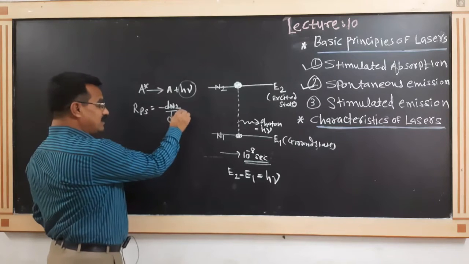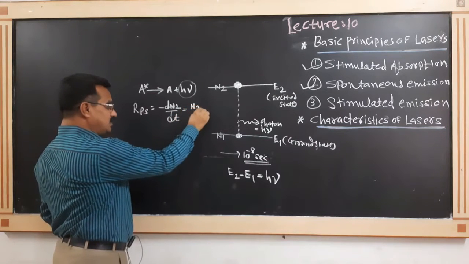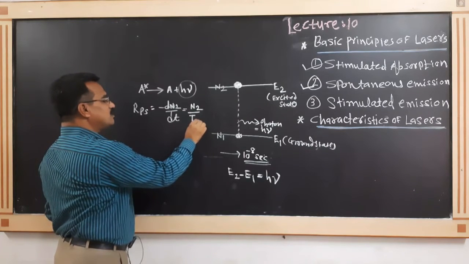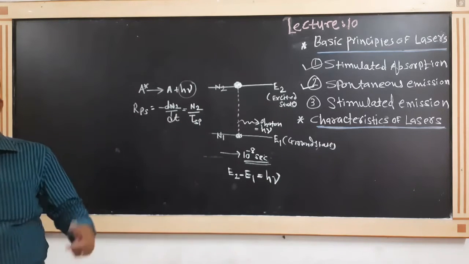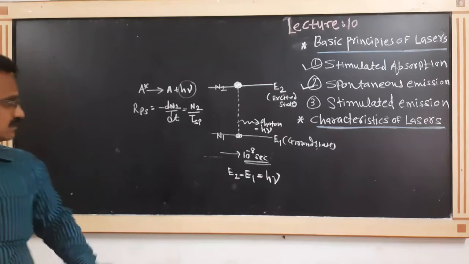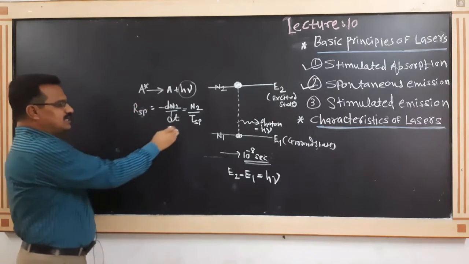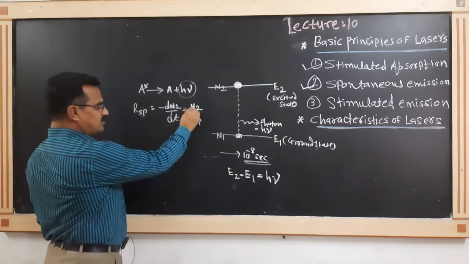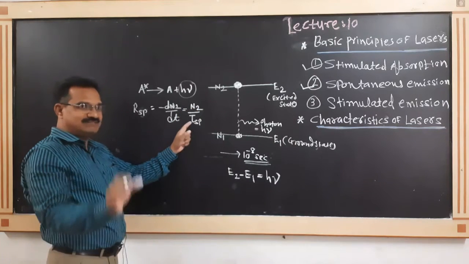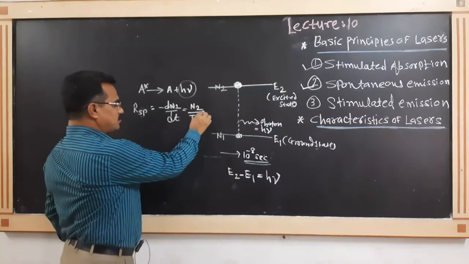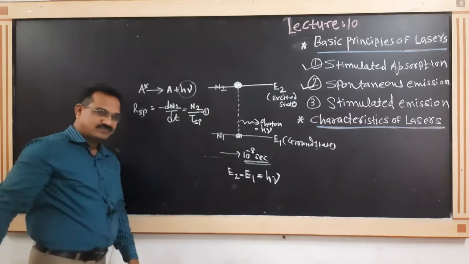That may be written as N2 upon tau spontaneous. Here N2 is the number of electrons and tau spontaneous is the lifetime in the excited state. Call this equation first.